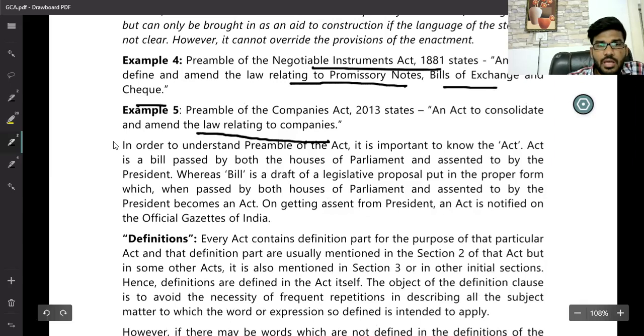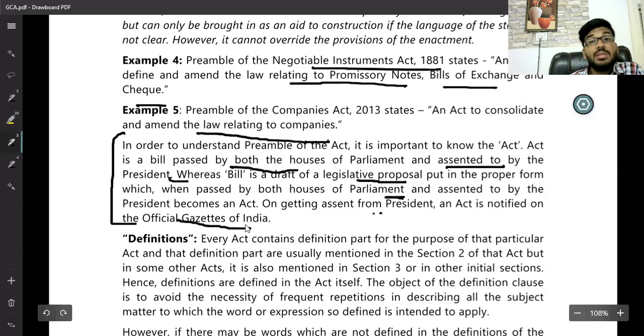We have already discussed how a bill becomes an act. Important to know that an act is a bill passed by both houses of Parliament and assented to by the President. A bill is a draft of a legislative proposal in proper form, which, when passed by both houses of Parliament and assented to by the President, becomes an act. On getting assent from the President, an act is notified in the official Gazette. After becoming an act, what are the contents of the act?